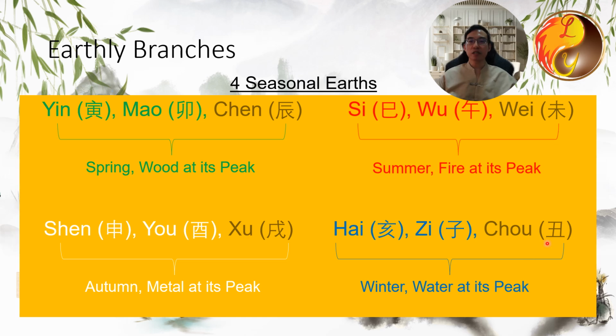Therefore, among the 12 earthly branches, there are 2 for wood, 2 for fire, 2 for metal, and 2 for water. However, there are 4 for earth, each representing the last month of the 4 seasons, which is why they are referred to as the 4 seasonal earth.